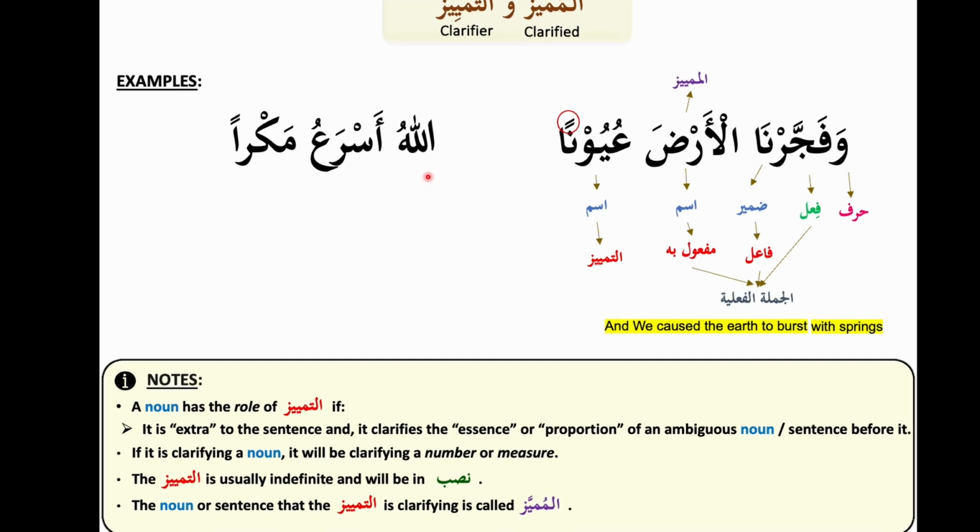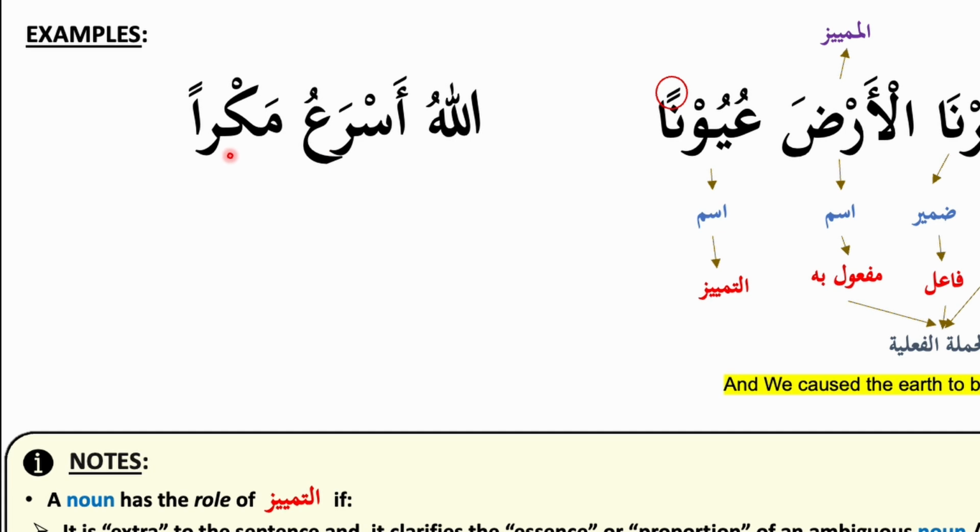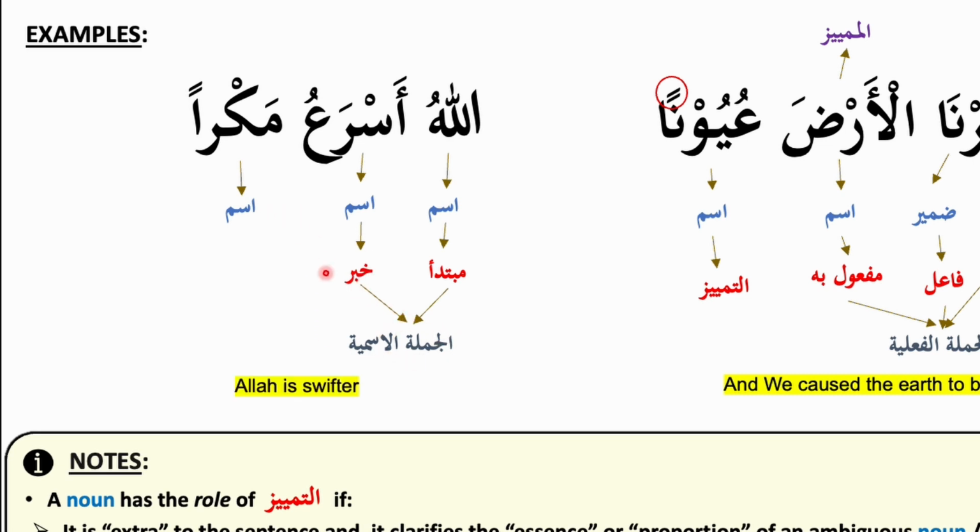So next example, Allahu asra'u makra. So here the word Allah is a noun, asra'u is a noun, and makra, that's a noun also. So the word Allah becomes the mubtada, beginning a new nominal sentence, al-jumlatul ismiya, and asra'u, that noun is the khabar, wrapping up that nominal sentence. So the meaning thus far is, Allah is swifter.